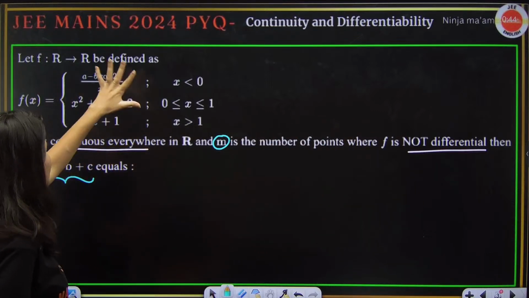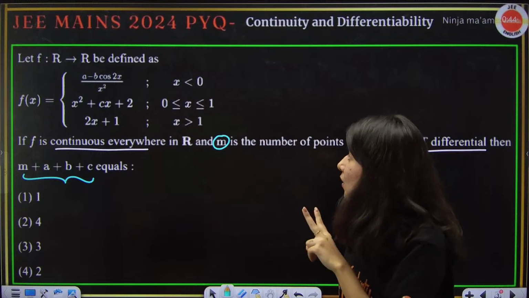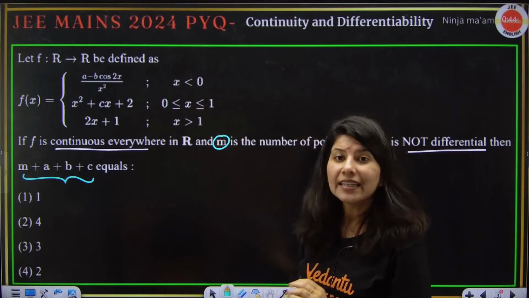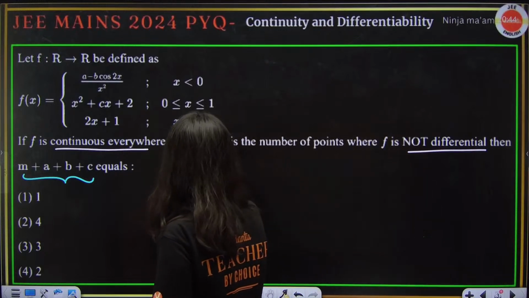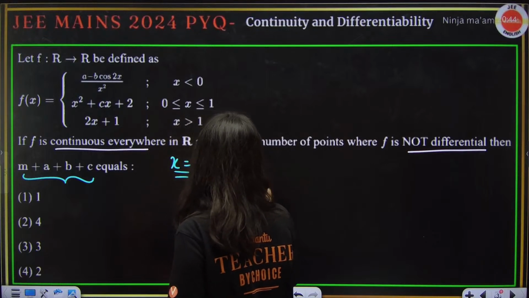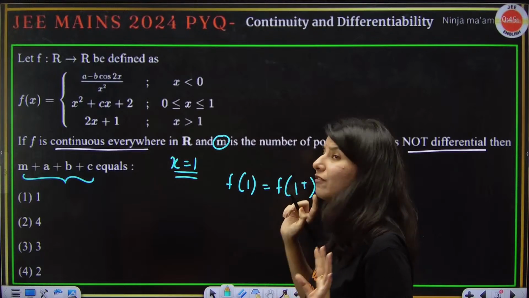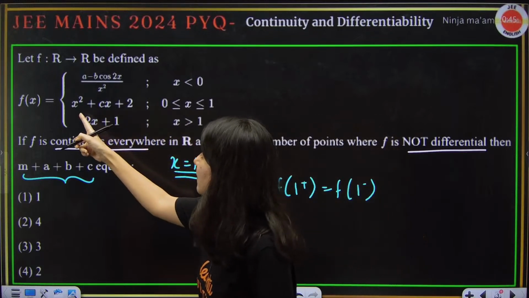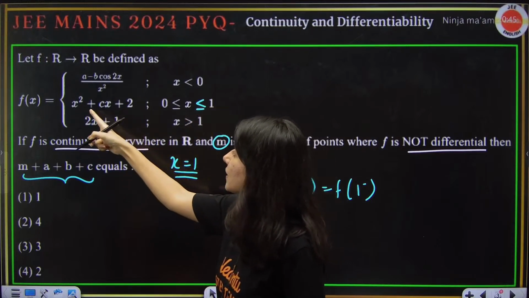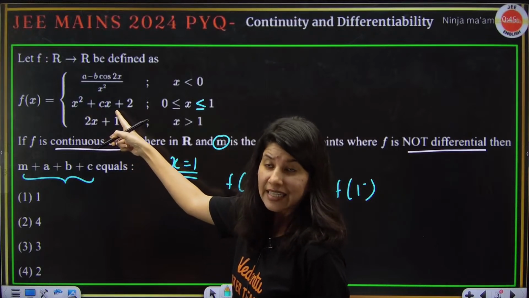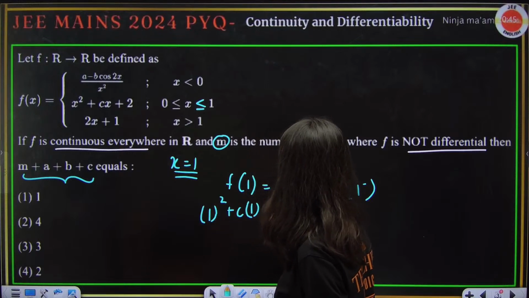If I talk about this piecewise function, I can see that the function is breaking at 2 points, at x equals 0 and at x equals 1. So we need to make this function continuous at x equals 1. That means f of 1 should be equal to f of 1 plus, should be equal to f of 1 minus. Who can tell me f of 1? Ma'am, f of 1 is right here, so it is 1 square plus c times 1 plus 2.